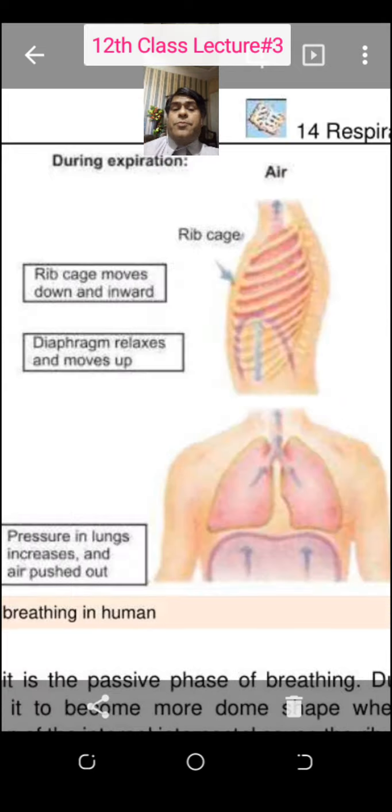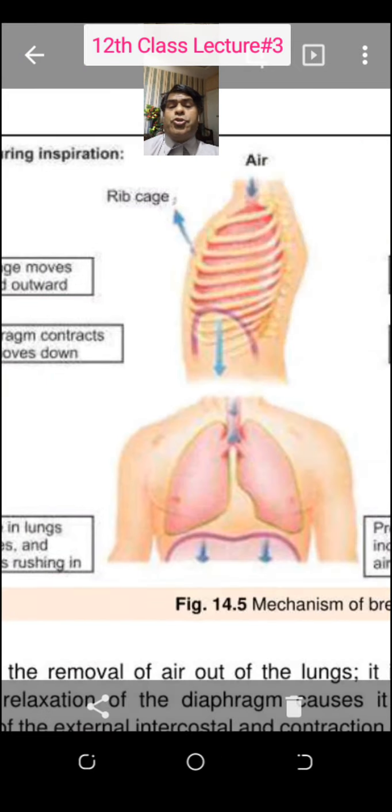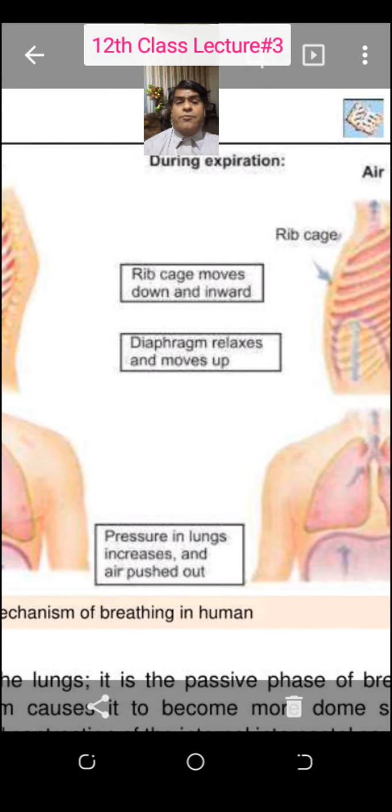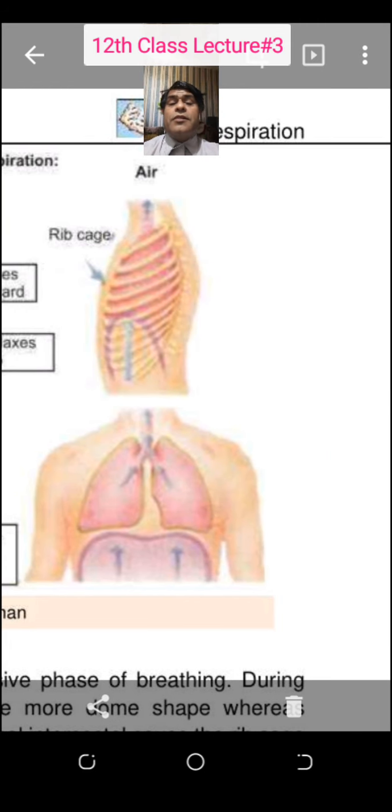This movement is very important, but first of all I think you should see my fingers, and then I will tell you the movement of the chest, the rib cage. Rib cage movement is important. You were told that when the diaphragm muscles contract, the dome shape is less and the chest cavity is more. What will happen to the rib cage? This is the rib cage.